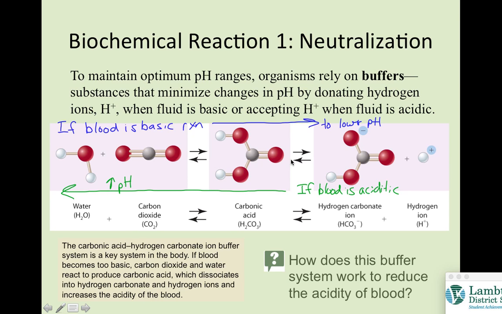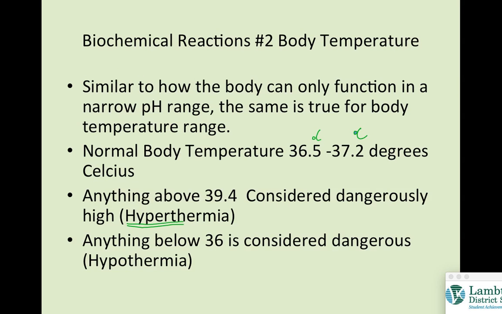If our blood's too acidic, we make carbon dioxide and water. We use this process back and forth to make sure that our blood doesn't go out of whack in terms of pH. Again, we're going to be eating acidic foods and basic foods and drinking acidic and basic liquids all the time, so we have to have a system to make sure that our blood doesn't fall out of whack. So that's a neutralization reaction.